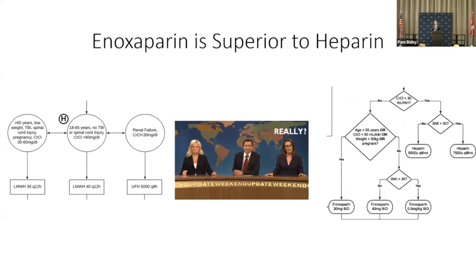So we'll say here, enoxaparin is superior to heparin. Come on, really? There are a small but vocal minority of trauma centers that still believe heparin is non-inferior to enoxaparin. Both sets of evidence-based guidelines, curiously enough, recommend heparin sub-Q for patients with a low creatinine clearance. There is a slight difference: for the AAST-COT, there's a recommendation to bump up that heparin dose to 7,500 Q8 rather than the typical dose of 5,000. But nearly all patients, based on the guidance here, should be given enoxaparin.